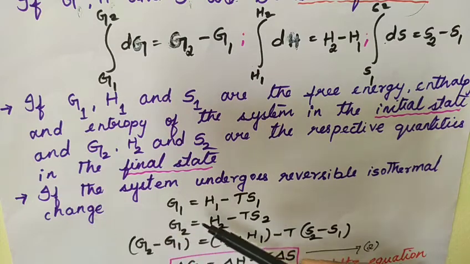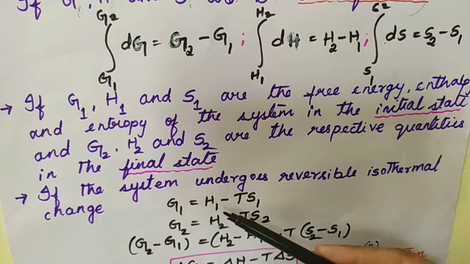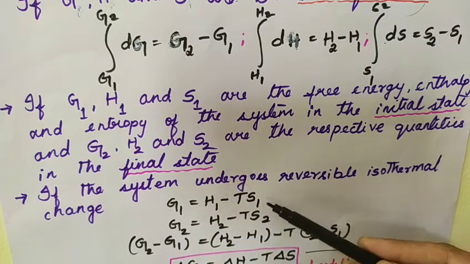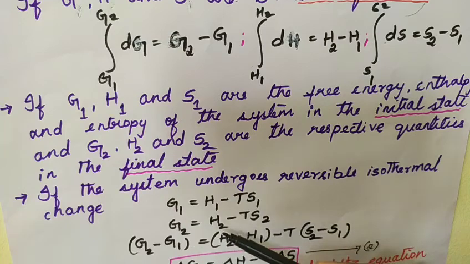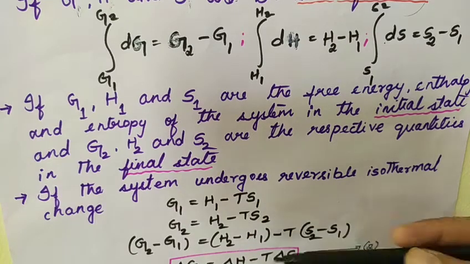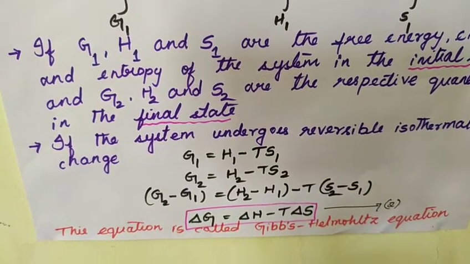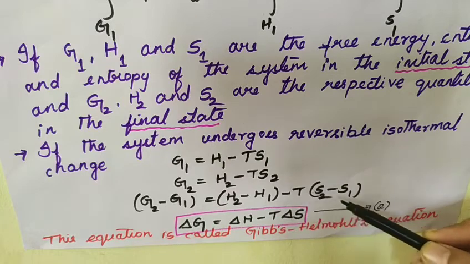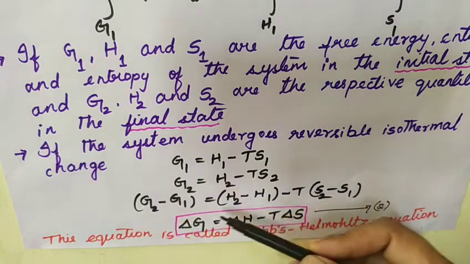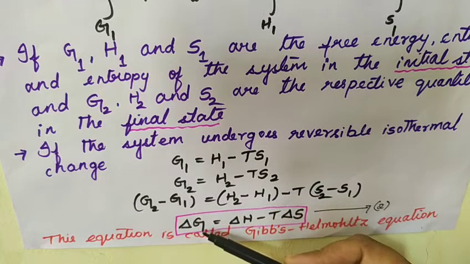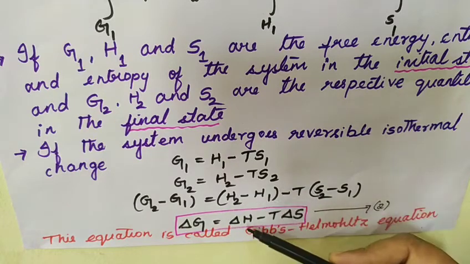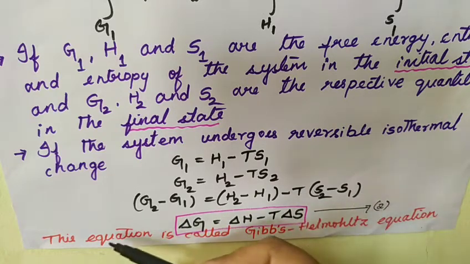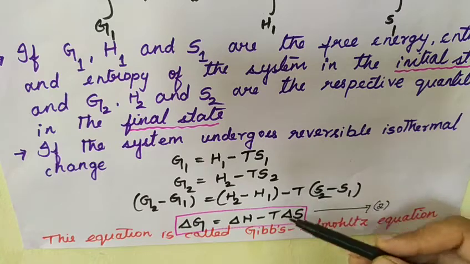then I can write for the initial state G1 is equal to H1 minus TS1. So this is an expression for Gibbs free energy. For the final state I can write G2 is equal to H2 minus TS2. So if you subtract final state minus initial state, that is G2 minus G1, that is H2 minus H1 minus T into S2 minus S1. So then we have the expression: G2 minus G1 is written as delta G, H2 minus H1 is written as delta H, and S2 minus S1 is written as delta S. And this equation is known as the Gibbs-Helmholtz equation.